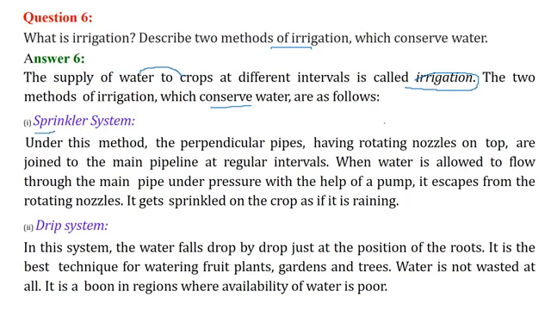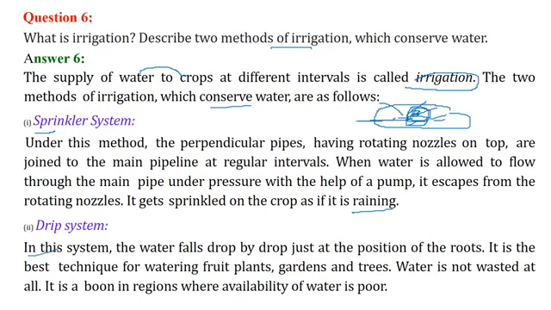Sprinkler method. Suppose this is your area. Then there is a pipe and you put a sprinkler here. When the pressure comes, the sprinkler moves like this every time. So the water goes on every side rather than going only on one side or standing there. This is the sprinkler system. It is just an idea to imitate what the crop will get in rain. So it is imitating the rain.